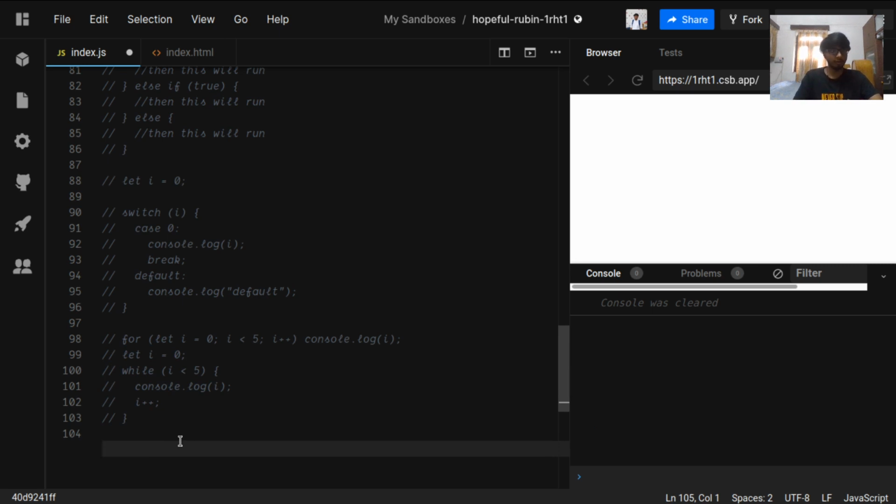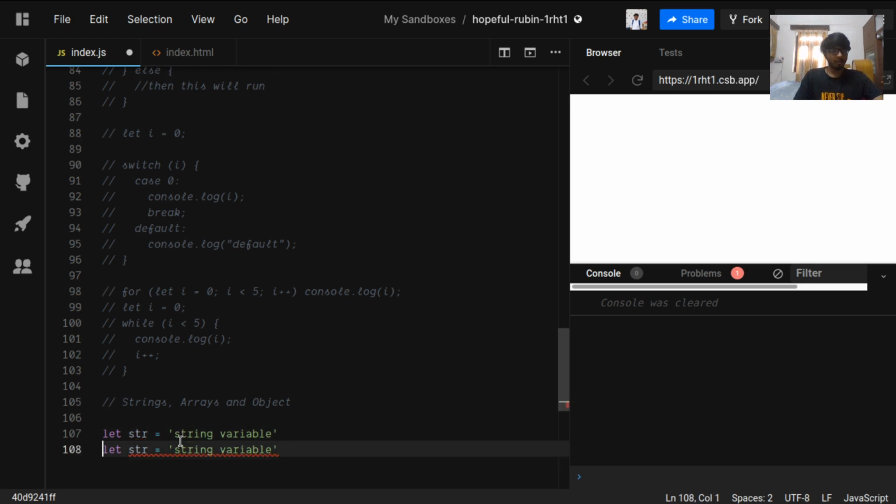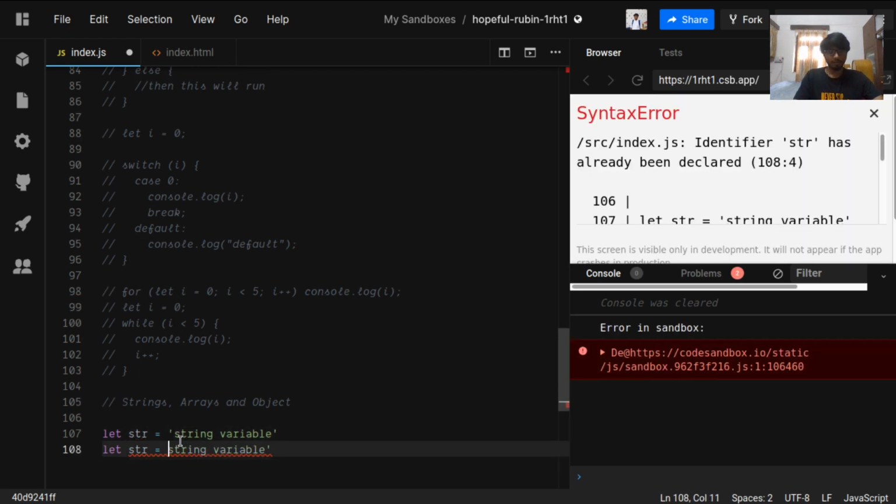Now let's move on to the basic data structures: strings, arrays, and objects. These are more fun to work with. Strings, we can define strings as let str equals a single inverted comma and a string value. We can also have double inverted commas for them.